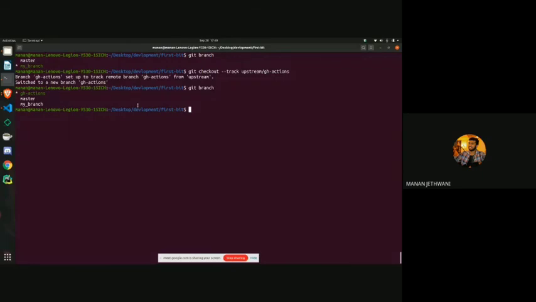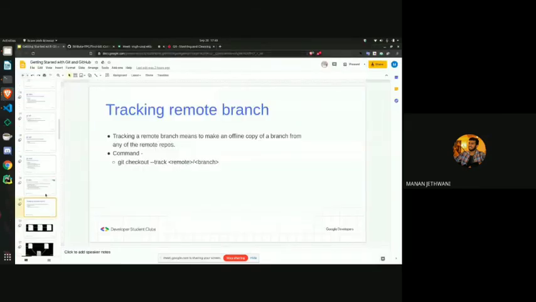So in this way, whenever you try to use git push or any other command like git pull, it would just go to GH actions in upstream and directly push it or pull it from that only. You don't have to write upstream, you don't have to write remote and what branch you need to add. Okay, so in this way this can be done. And that's it.